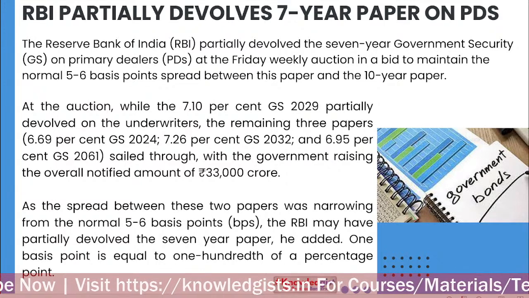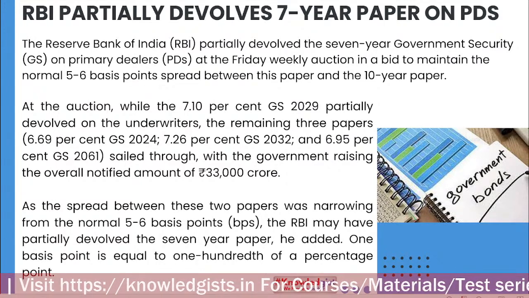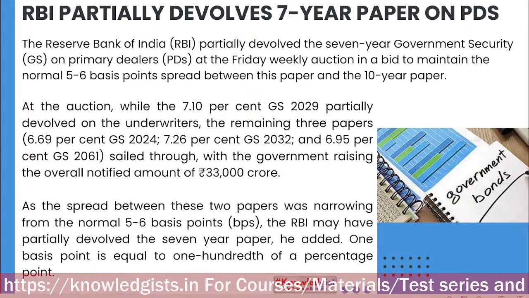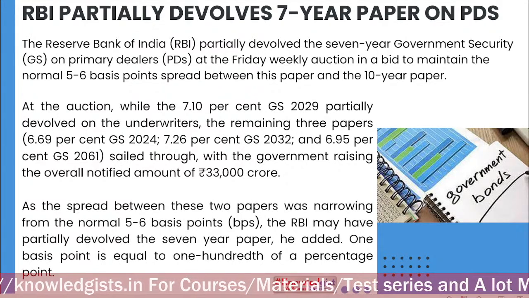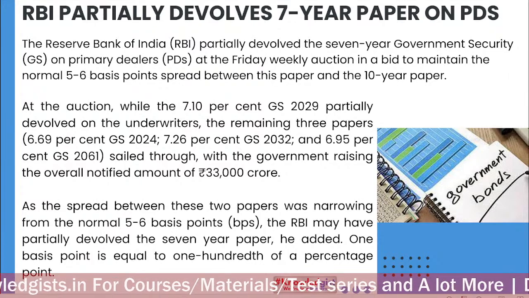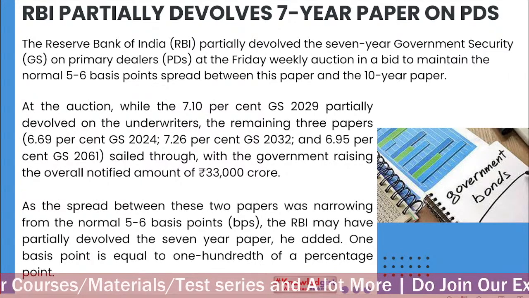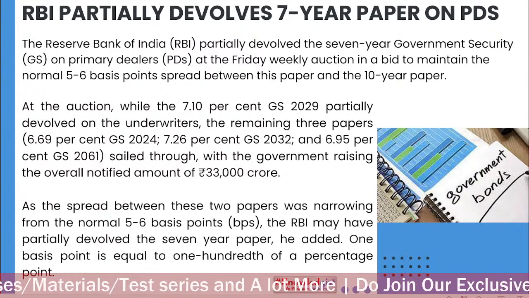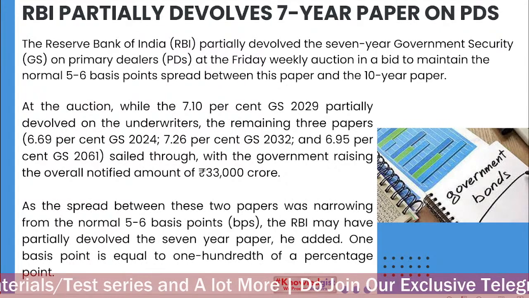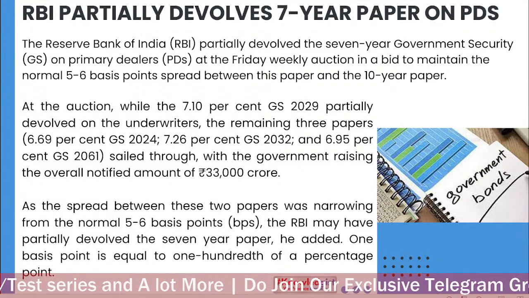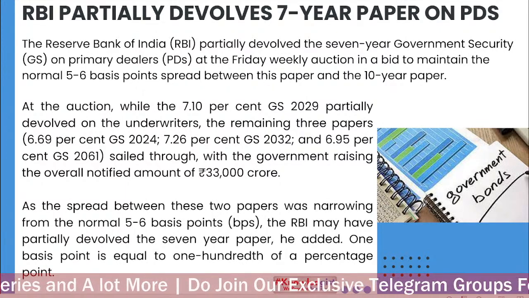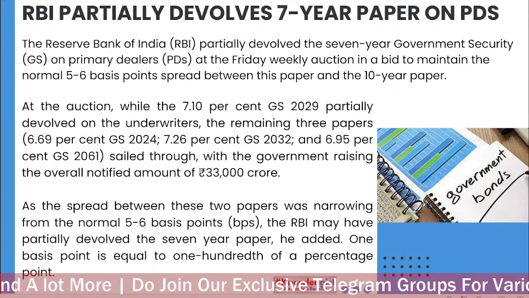RBI partially devolves 7-year paper on PDs. The Reserve Bank of India partially devolved the 7-year government security on primary dealers at the Friday weekly auction, in a bid to maintain the normal 5-6 basis point spread between this paper and the 10-year paper. So 7-year paper means the bond. Okay, 7-year bond and 10-year bond, the difference will be 5-6 basis points.